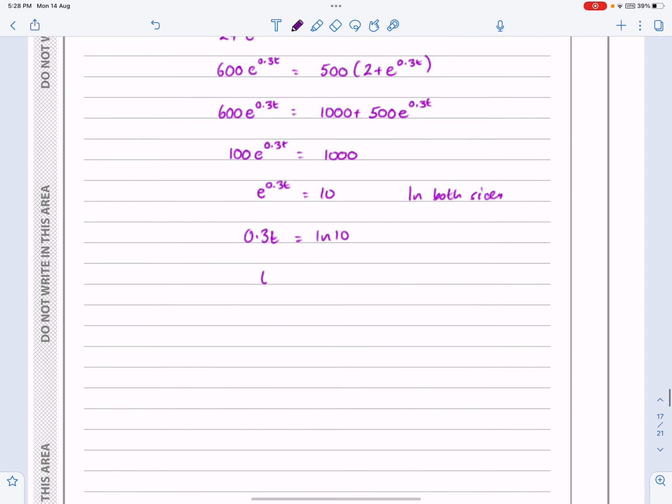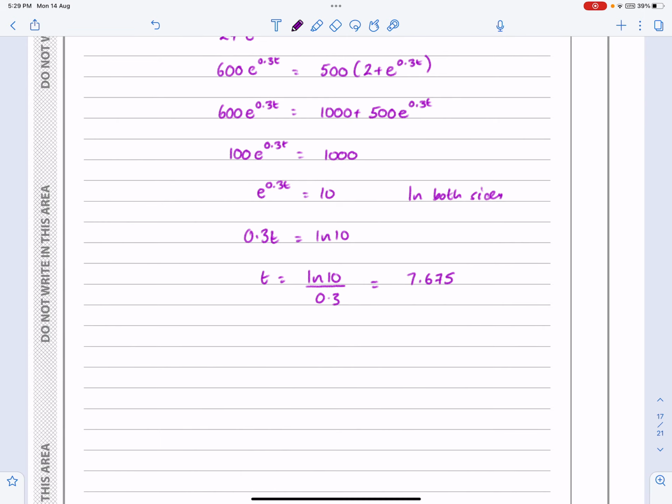So t is equal to log 10 divided by 0.3. And when we do that, log 10 divided by 0.3 comes out to be 7.675.